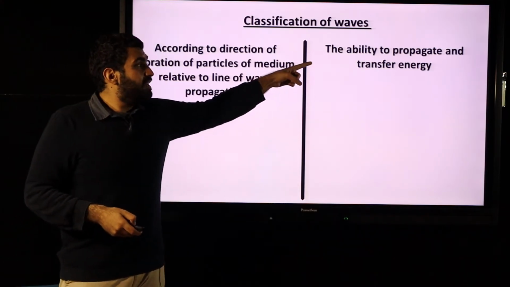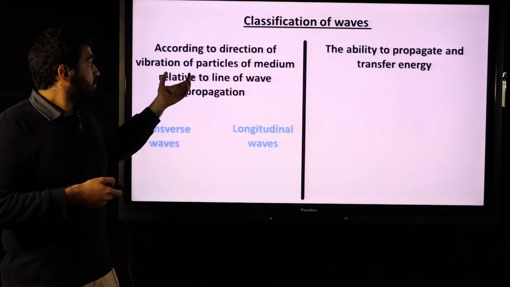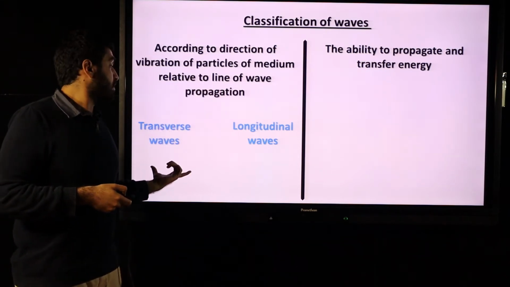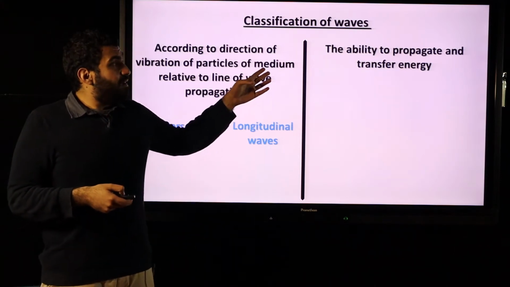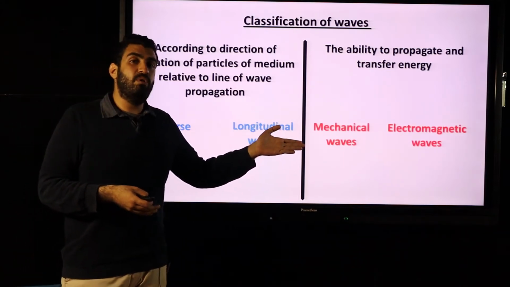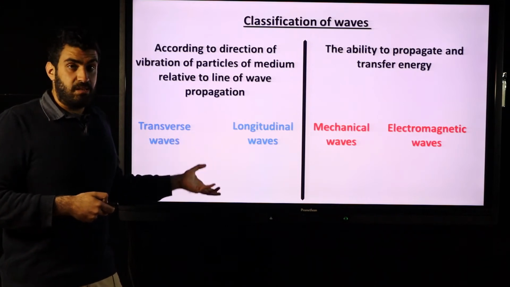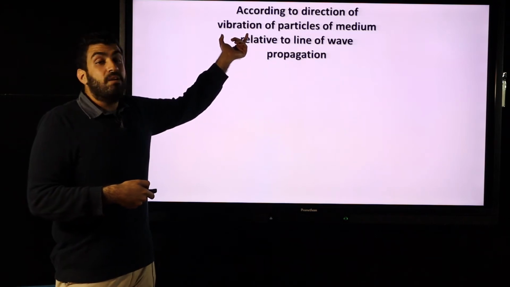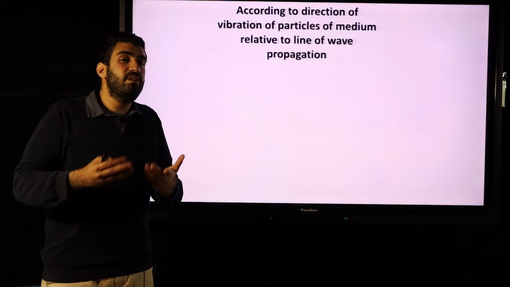Or according to the ability to propagate and to transfer from place to place. According to the direction of vibration of the particles, they are classified into transverse waves and longitudinal waves. According to the ability to propagate and transfer energy, they are classified into mechanical waves and electromagnetic waves. We will study them in details right now. Number one, according to the direction of vibration of the particles, how the particles vibrate to transfer the wave from place to place.